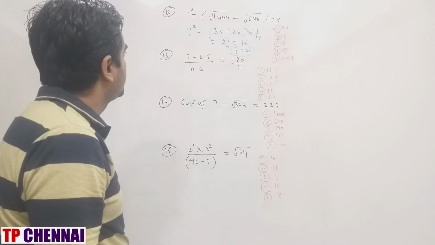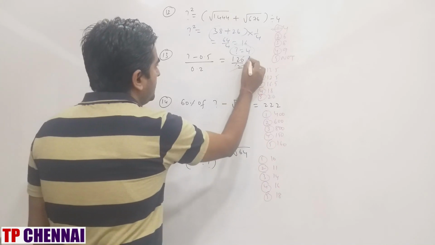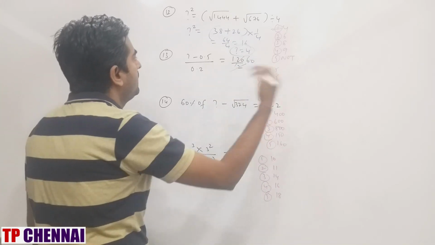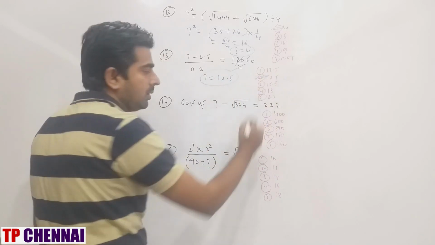Next one, question mark minus 0.5 divided by 0.2 is equal to 120 by 2. 120 by 2 is 60. 60 into 0.2 is 12. 12 plus 0.5 is nothing but how much? 12.5, which is the second option.